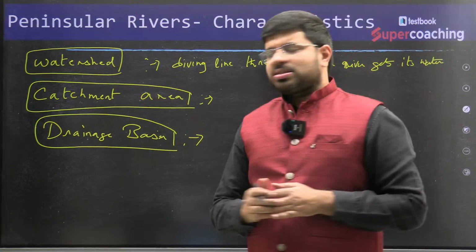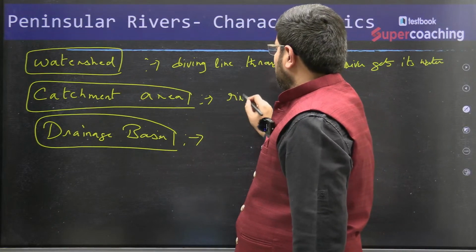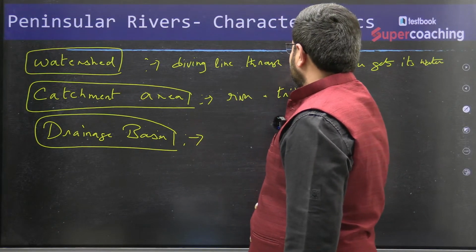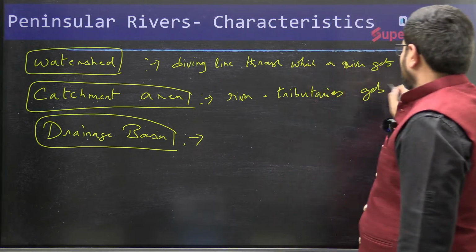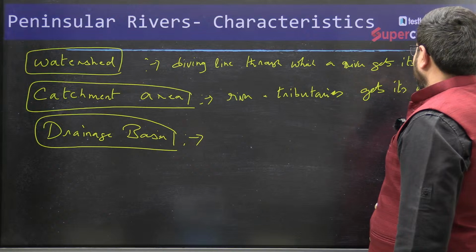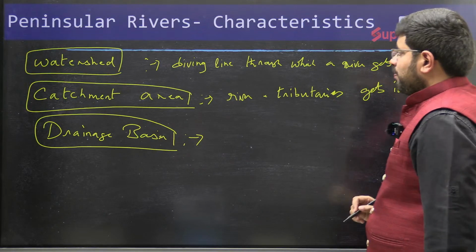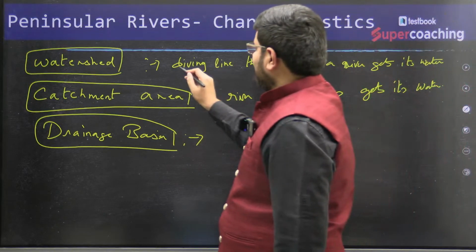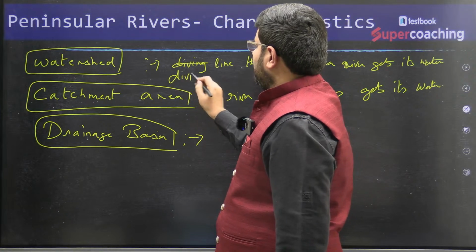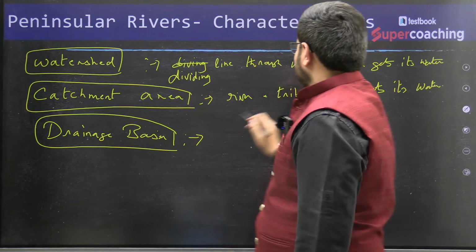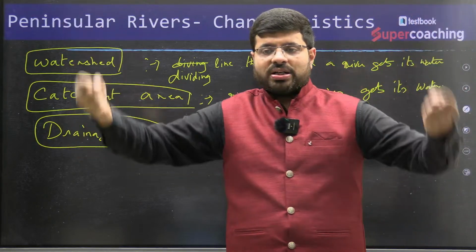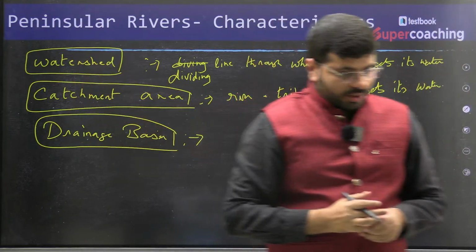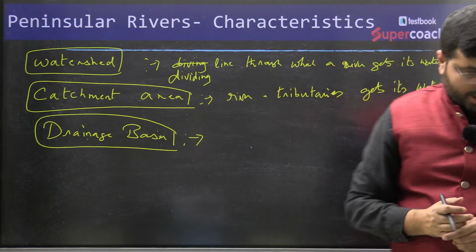Catchment area is where the river and its tributaries get their water. So this is the dividing line. This is where the river and tributaries get their water from. Where is the water falling? Where are they getting it? That is what is called a catchment.